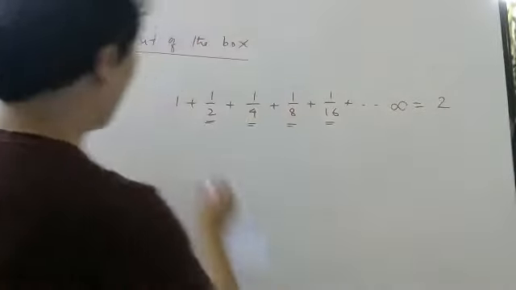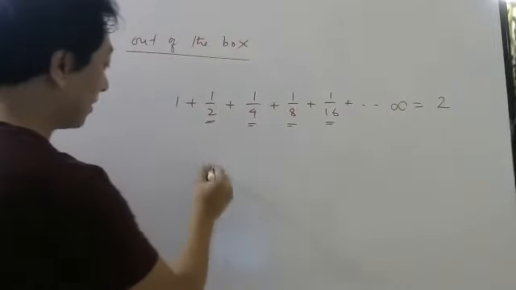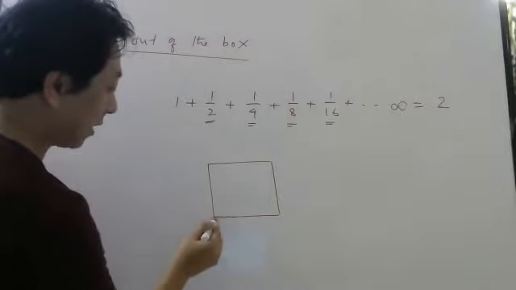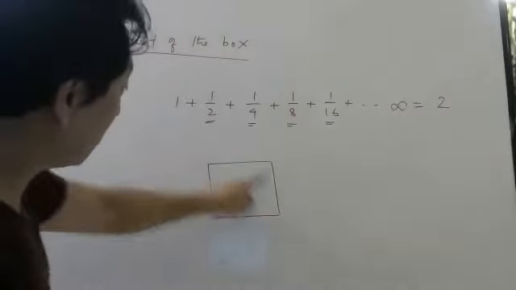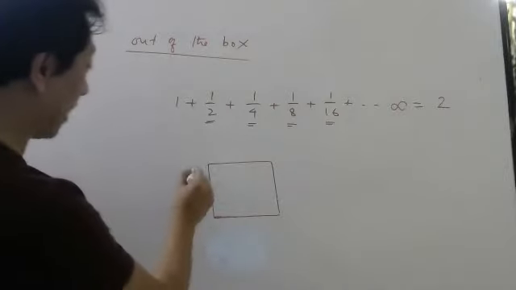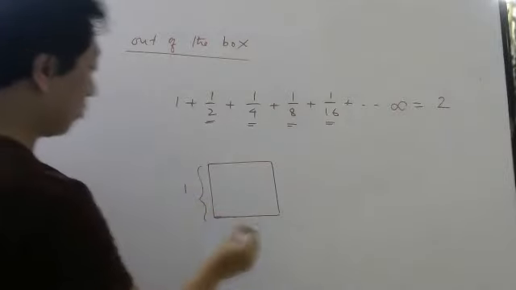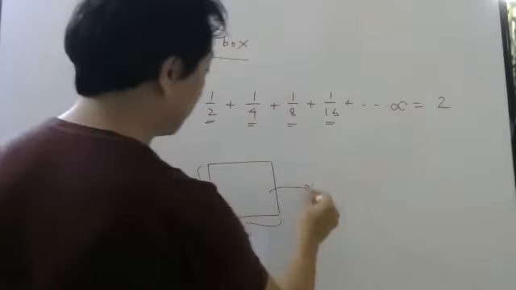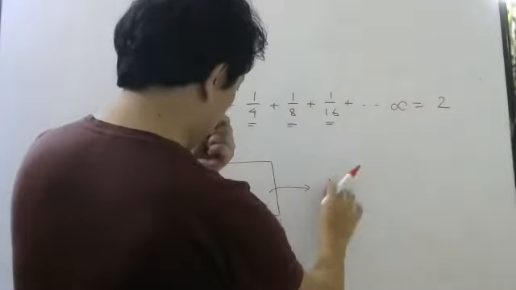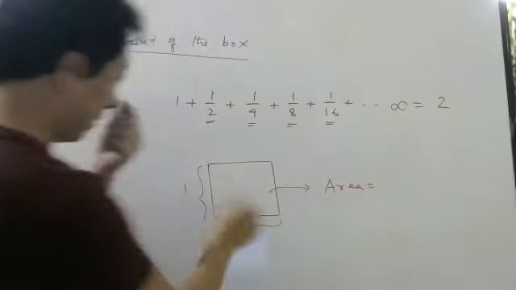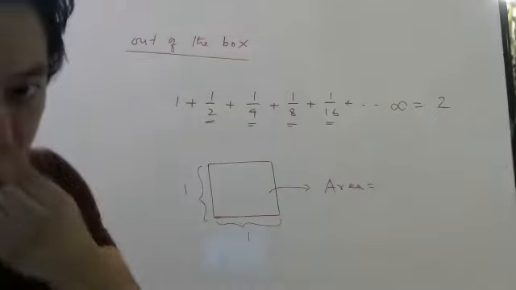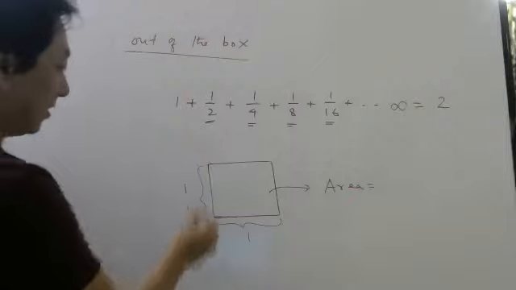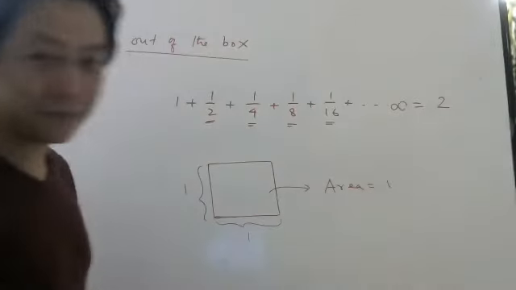The reason is, one of the best ways to understand this, you will find in one of the books written by George Gamow. Imagine this is a square of side 1 and 1. What will be the area? 1 into 1, 1. Right?